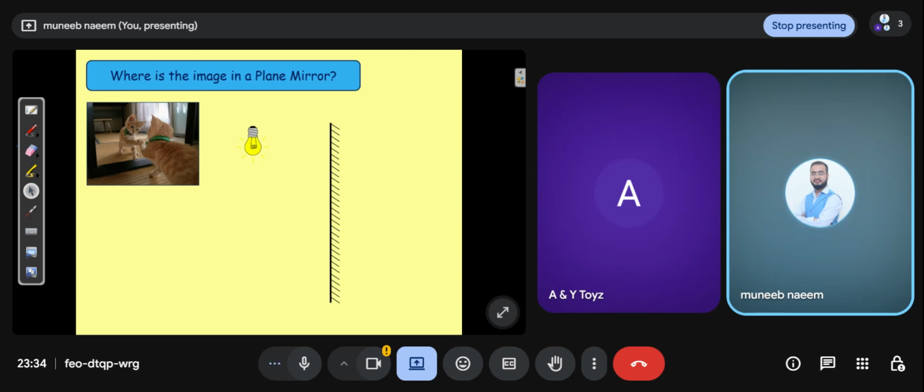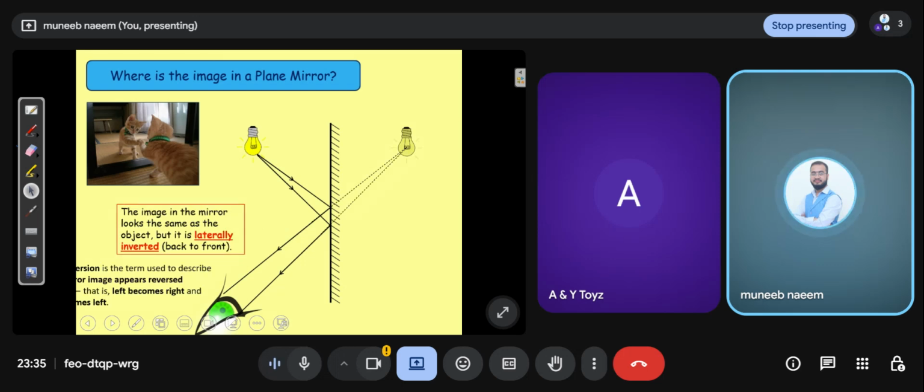You can see in the diagram there is a lamp, and there is an eye. Incident rays strike the surface of the mirror and are reflected back. The eye sees the image of the lamp in the mirror, behind the mirror. You see the cat.